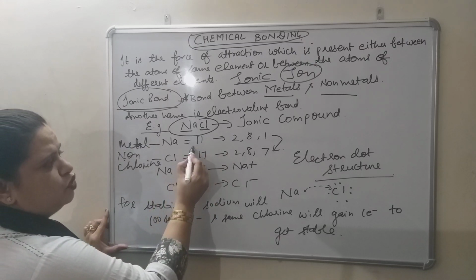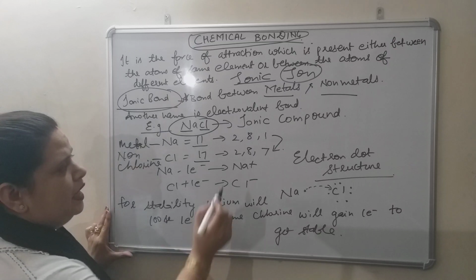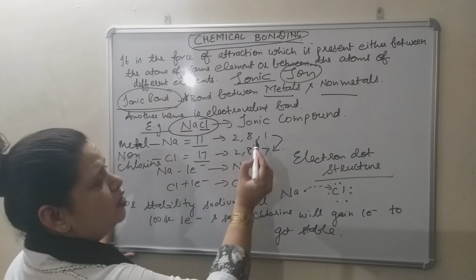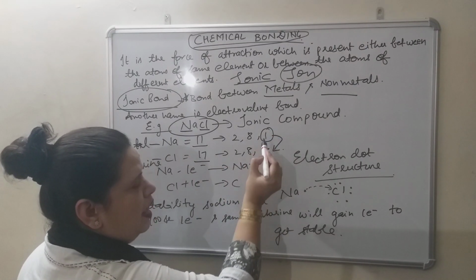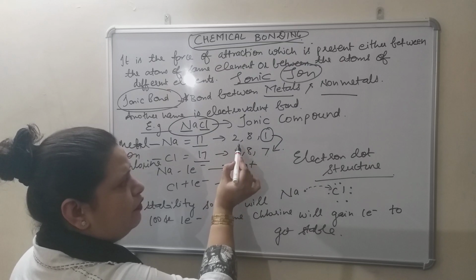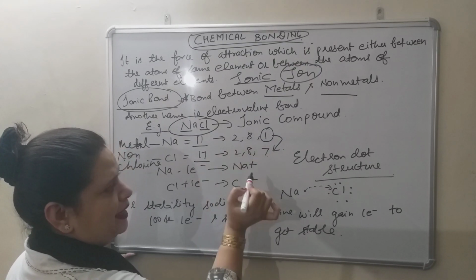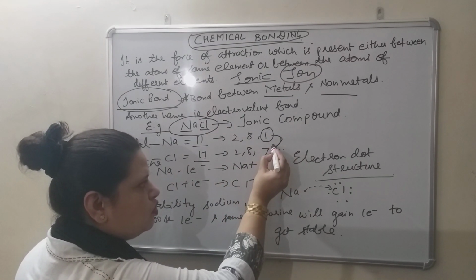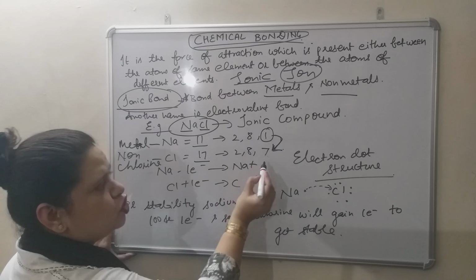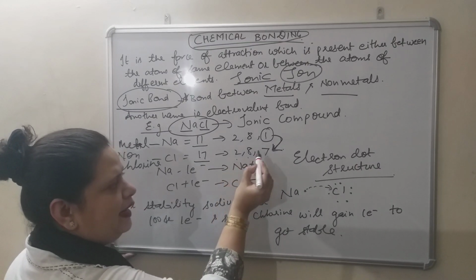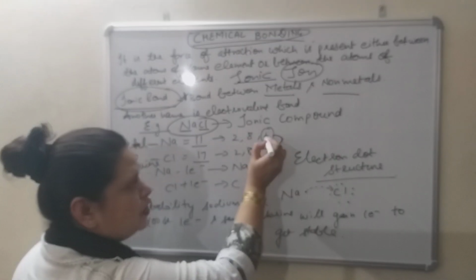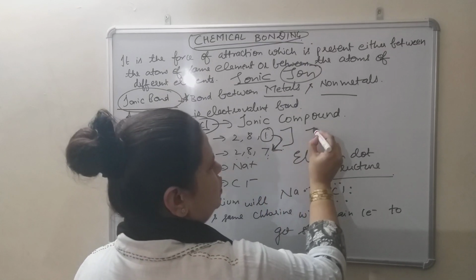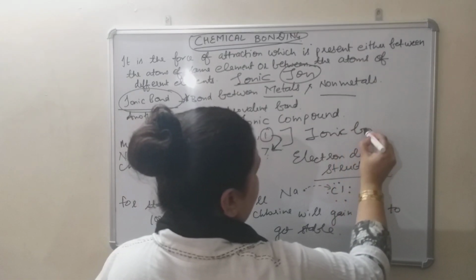11 is the atomic number of sodium, 17 is the atomic number of chlorine. Configuration 2, 8, 1 and configuration 2, 8, 7. To get stable, sodium will lose this valence electron. When it loses one valence electron, it will get stable: 2 in the first shell, 8 in the second shell. In the same manner, for stability, chlorine will gain this electron from sodium. Then it will also get stable: first shell 2, second shell 8, third shell 8. So this transferring of electron from the sodium atom to the chlorine atom, the bond which is formed due to this transfer, that is your ionic bond.